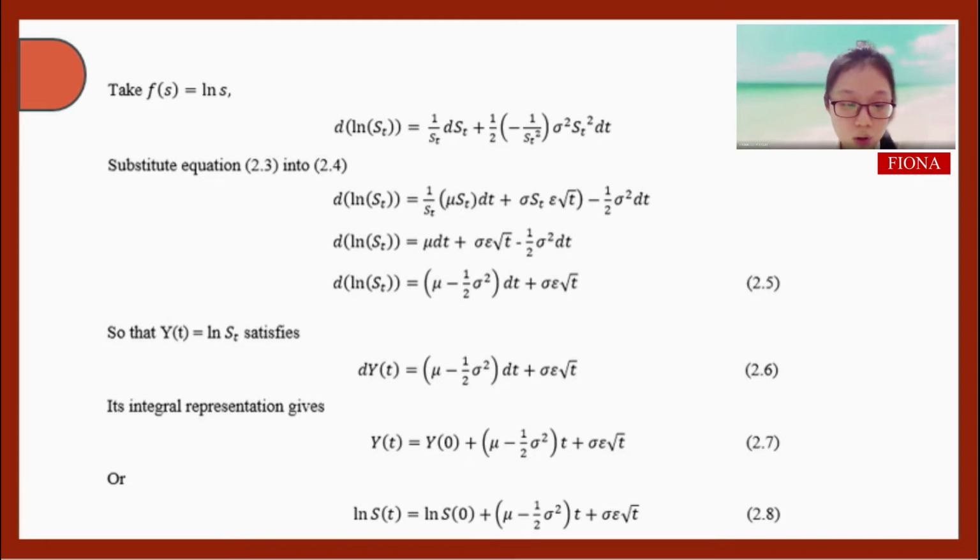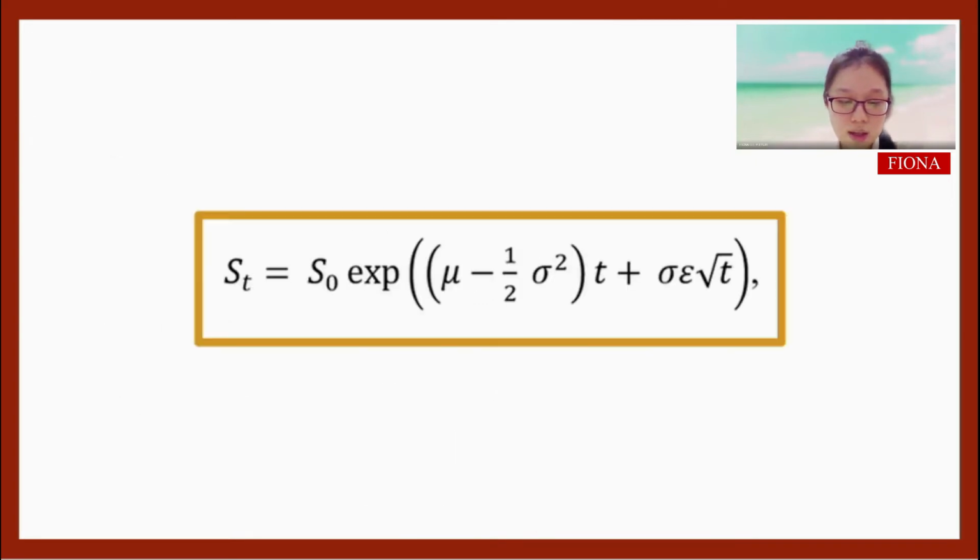We replace ln ST with YT, and then we get equation 2.6. This integral representation gives the following equation. It can be written in two forms as written in equation 2.7 and equation 2.8. This is the formula that we'll be using to forecast the Nestle stock price.